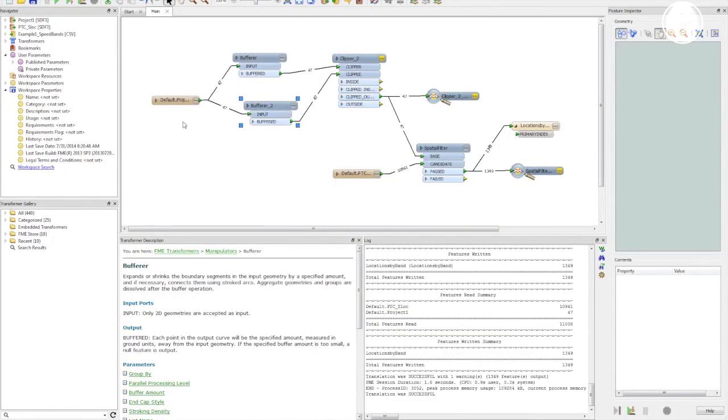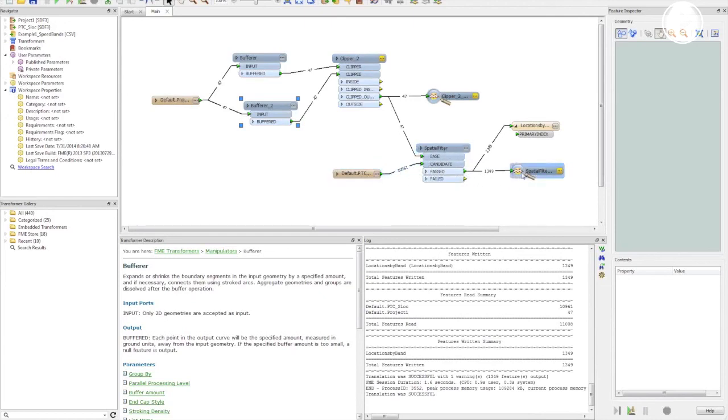So what we have going on here is the same data, those project boundaries. This is the project boundary coming in. We have the first buffer, which is the inside buffer, and the outside buffer. We're doing an overlay clipping here, and then taking the results of that and using that as a spatial filter on our subscriber data coming in. So it's basically exactly the same process, just doing it inside of FME, and that will give us our result.